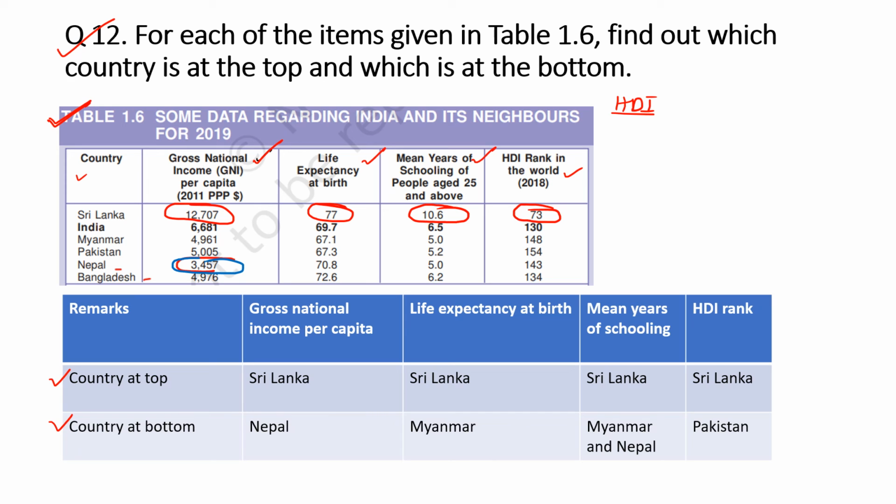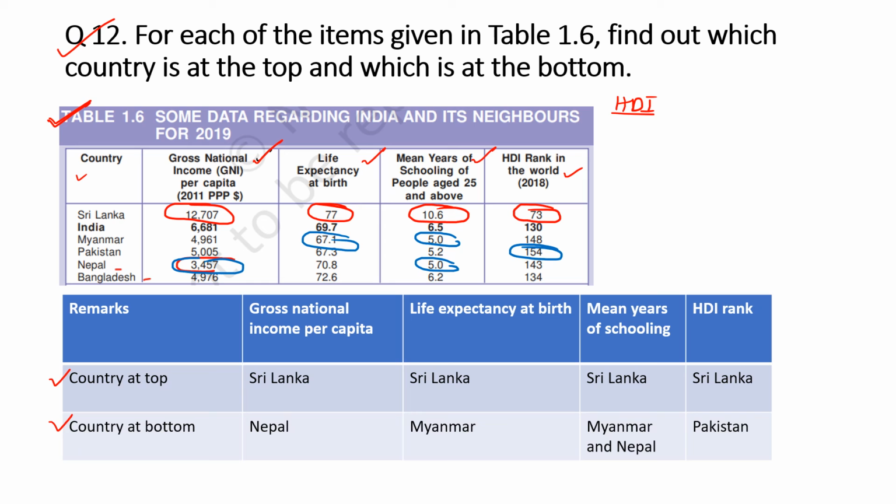In terms of life expectancy at birth, it is Myanmar, 67.1, and for mean years of schooling it is both Myanmar and Nepal. See, both have 5.0 and 5.0. And lastly, in HDI rank, Pakistan is at the bottom, 154th rank.